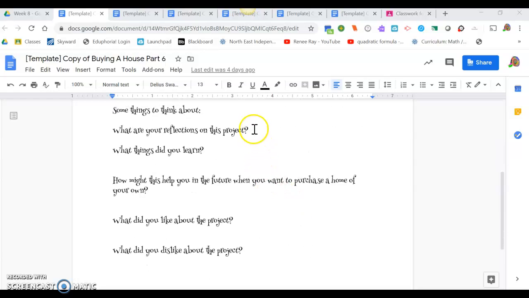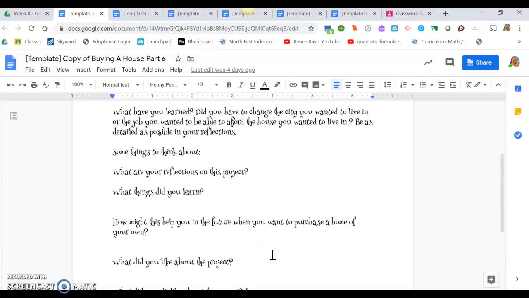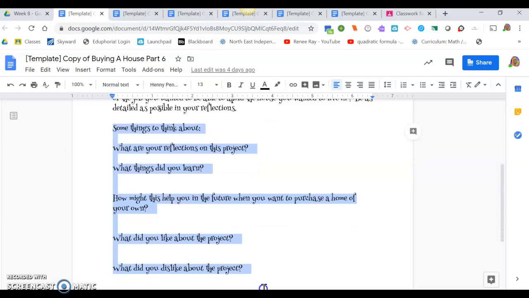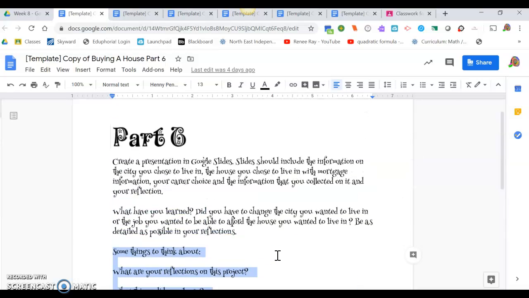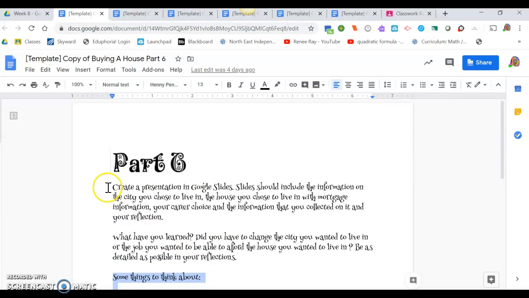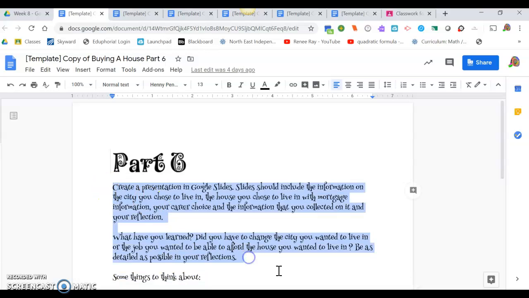What are your reflections on the project? What did you learn? How do you think this is going to help you in the future? Did you like the project? Did you dislike the project? These particular questions you can type in this document. But the rest of this needs to be in your slideshow.